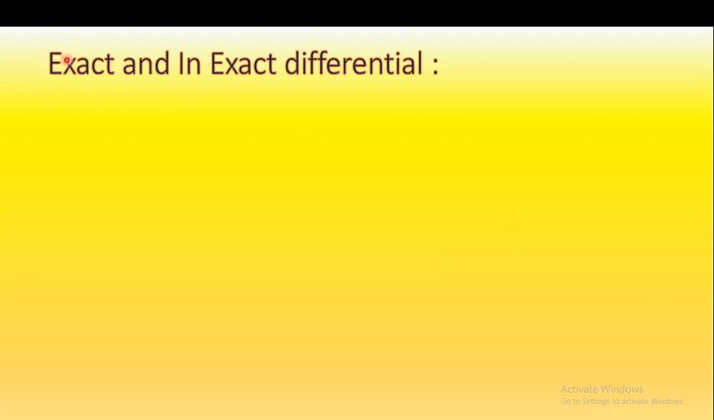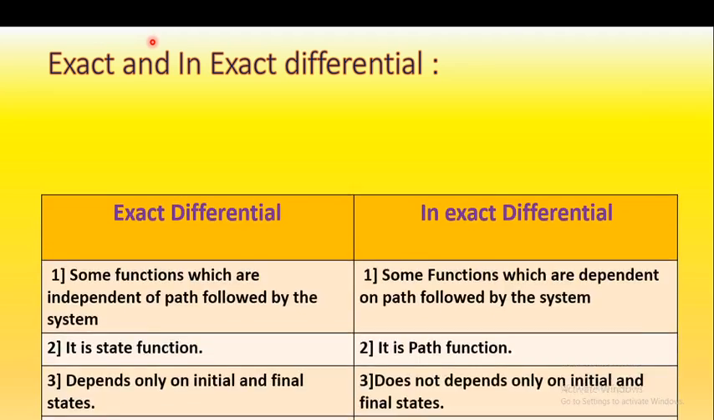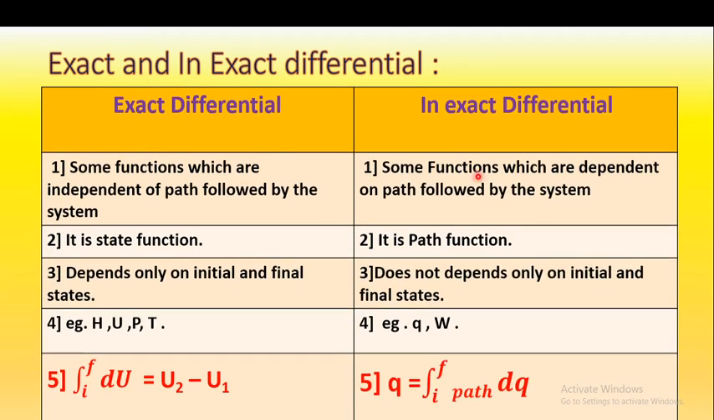So the next point is exact and inexact differential. So what is exact differential and inexact differential? We will study them in tabular form, or in the form of differences. So what is exact differential? Exact means the differential which gives the exact or definite value, that is called an exact differential, and inexact means which does not give a definite value, that function is called an inexact differential.